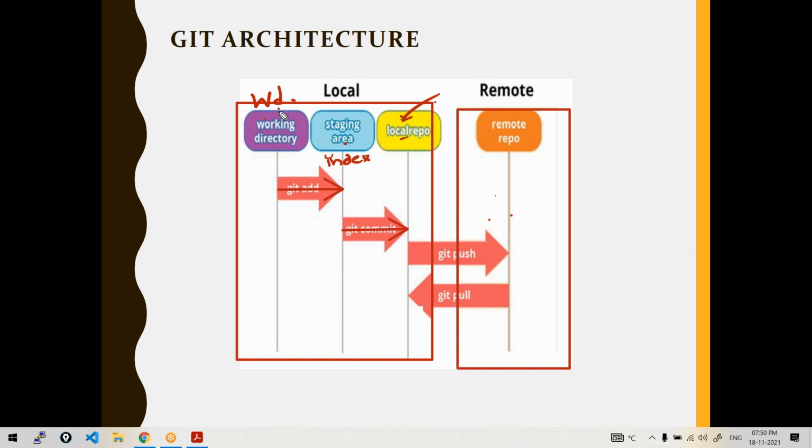You cannot just directly push from here to here. No, that's not possible, right? So in between the working directory and local repository, there'll be something called the staging area or index area. So first you have to move your changes there, from there to local, from local to remote.